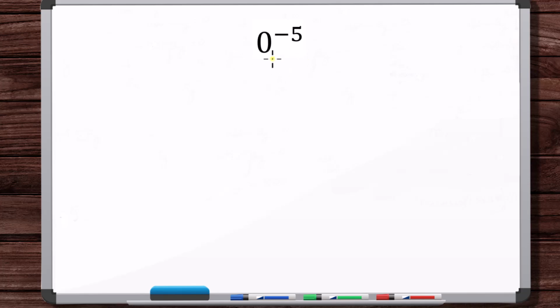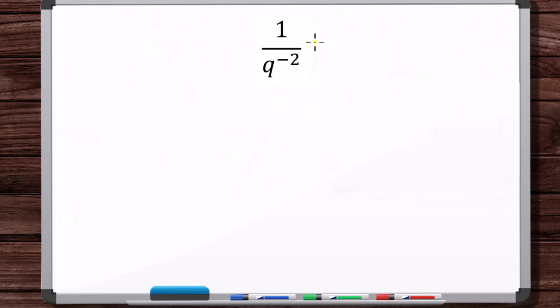Okay, what is 0 to the negative 5 power? Well, we know that 0 to a positive integer power is 0, but 0 to the power 0 or any negative integer power is undefined, because inherently a part of how 0 and negative integer exponents were defined was from dividing by the base, and you can't divide by 0. So this is undefined.